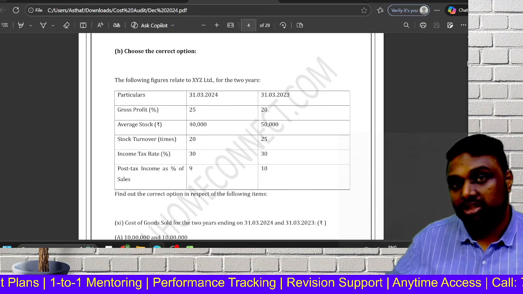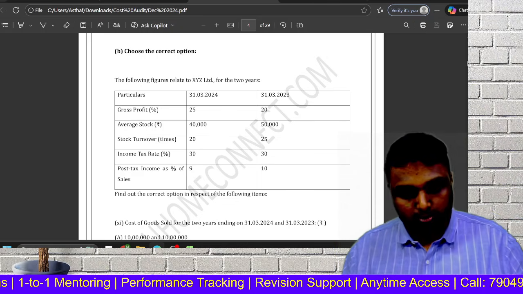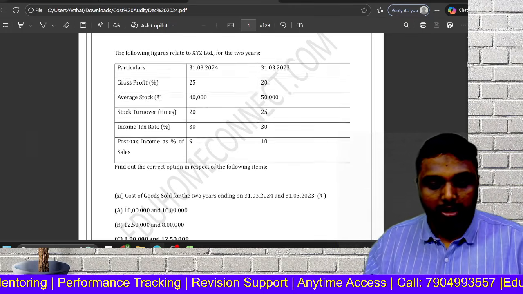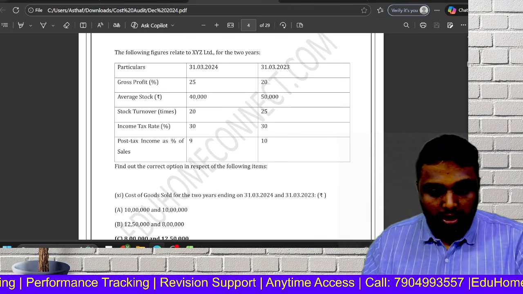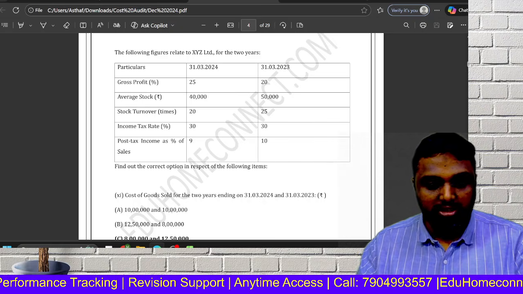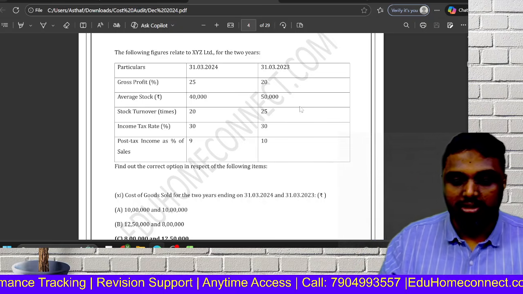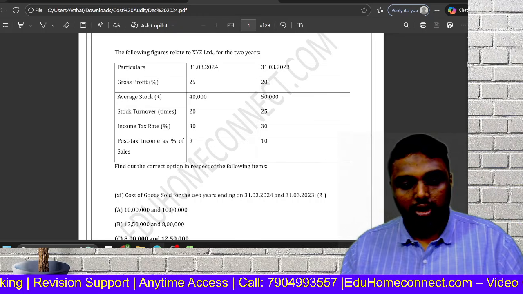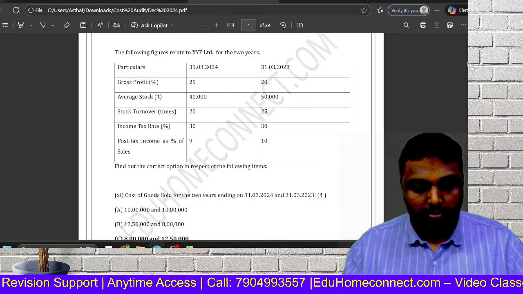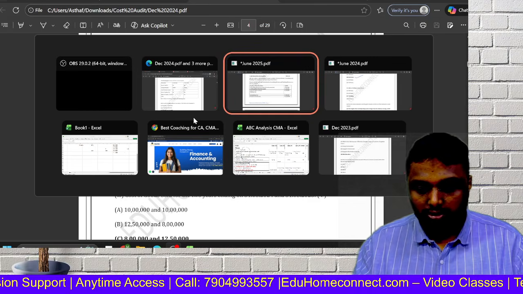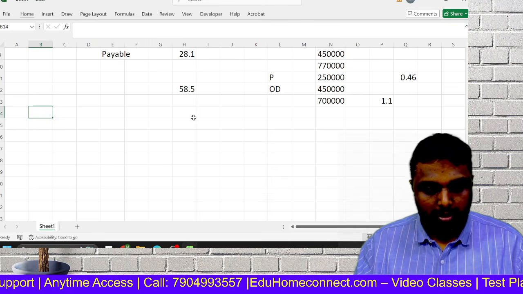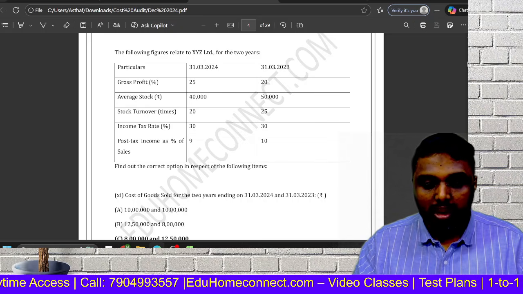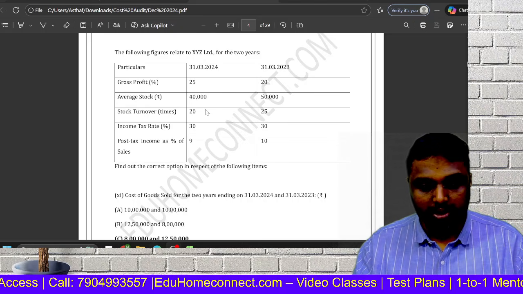So in this marathon session, we will discuss ratio analysis problems separately for your benefit. See, cost of goods sold for 2 years, COGS, they are asking. How can you do this? Very easy. They have given the average stock turnover ratio. So what is your cost of goods sold? Your COGS will come from your average stock multiplied by the turnover, you will get it.